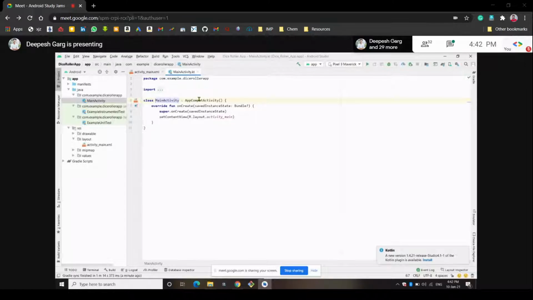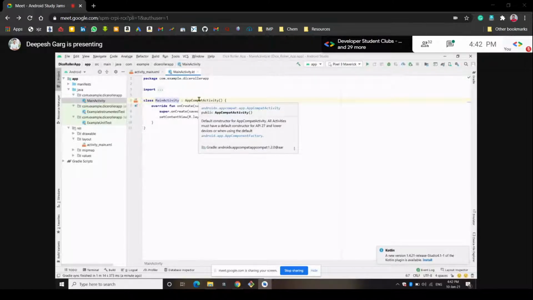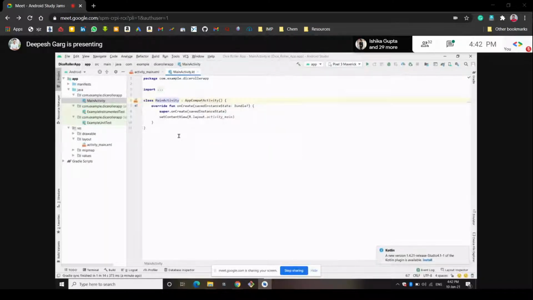So first of all, we will write the logic first. We'll write the backend part first. What will our code do? So let's move ahead. We have studied the main function, right? You will not see the main function here because it is replaced by the onCreate function. It is the same function as the main function. It is called onCreate in Android Studio. So we'll not write the main function again because it does the same thing here. Don't worry if you are not getting the main function here.